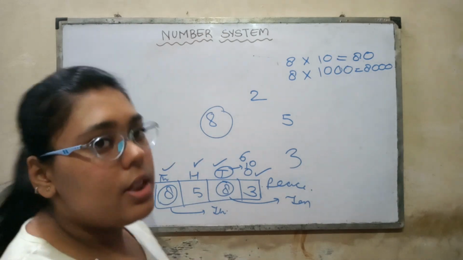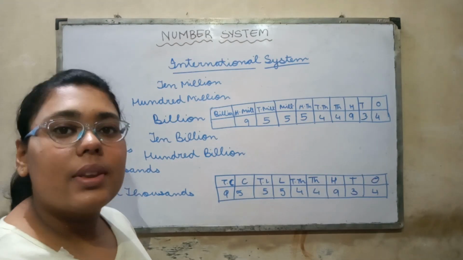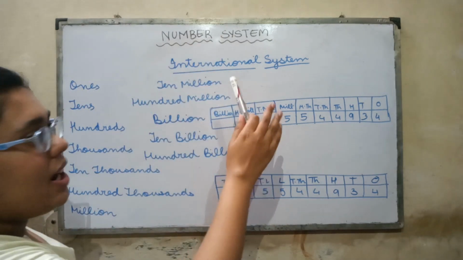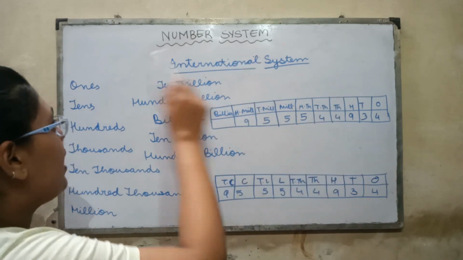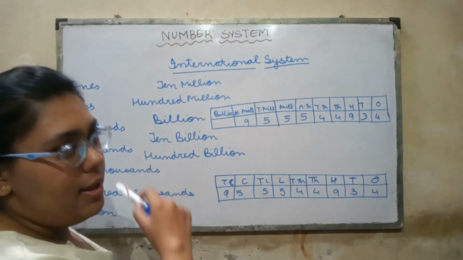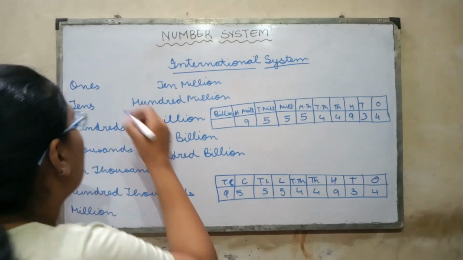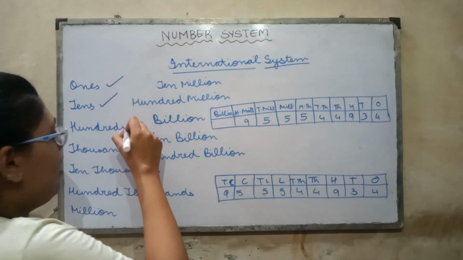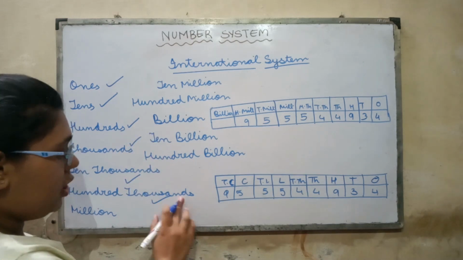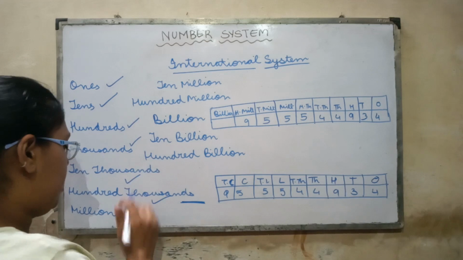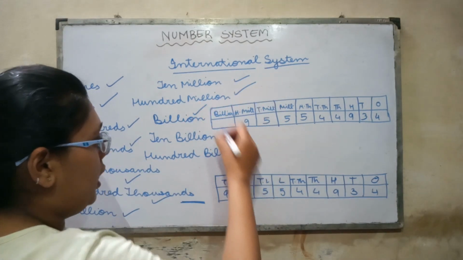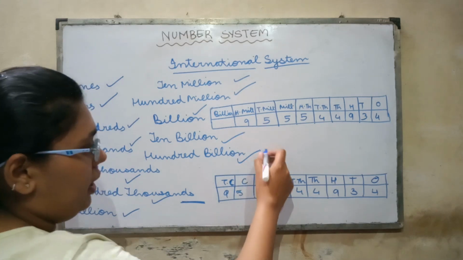Now let's move on to the international number system. The international number system again starts from the extreme right, and we have a fixed sequence of places to be spoken or written. These places are ones, tens, hundreds, thousand, 10,000, 100,000. The new thing that came is 100,000. Then million, 10 million, 100 million, billion, 10 billion and 100 billion.